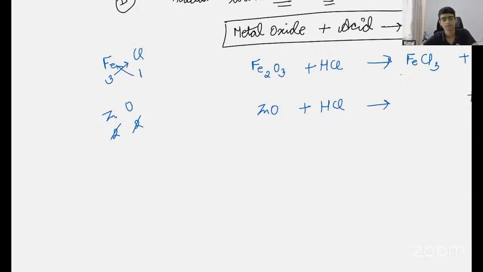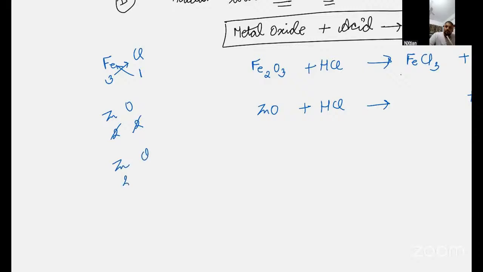Yes, sir. Zinc has a valency of 2. And what is the valency of chlorine? Sir, 1. Sir, I don't know. Chlorine, sir, has a valency of 1. Yes.